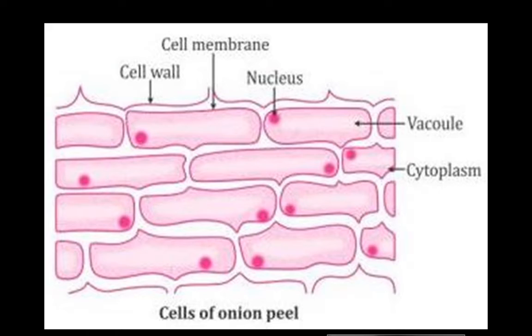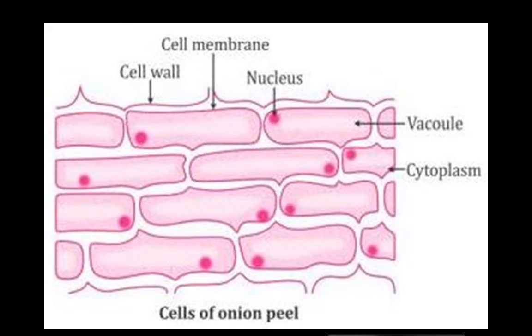In that activity, we take a thin dry peel from an onion, separating some fleshy white layers of the bulb with the help of forceps. We place that thin onion peel on a slide. Then we add methylene blue.